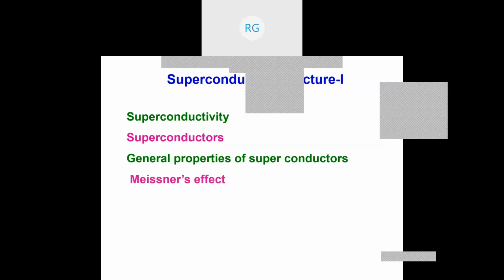We also see another important effect called Meissner's effect, which is a magnetic levitation process in which a magnet can be made to float in the air. That is called Meissner's effect, and most of the super fast magnetic levitation trains use this effect. Now we will look at